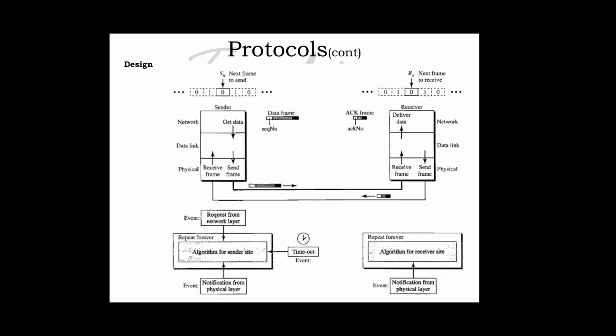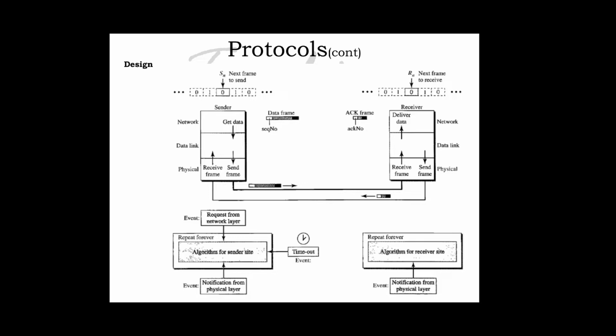So 3 events can happen at the sender side, 1 event can happen at the receiver side. So I think you are clear about the design part. Variable Sn points to the slot that matches the sequence number of the frame that has been sent but not acknowledged. Rn points to the slot that matches the sequence number of the expected frame. So here Sn is sending 0 and Rn should be pointing to the expected frame, so it should be 0 and 0. The flow diagram figure shows an example of the stop and wait protocol.